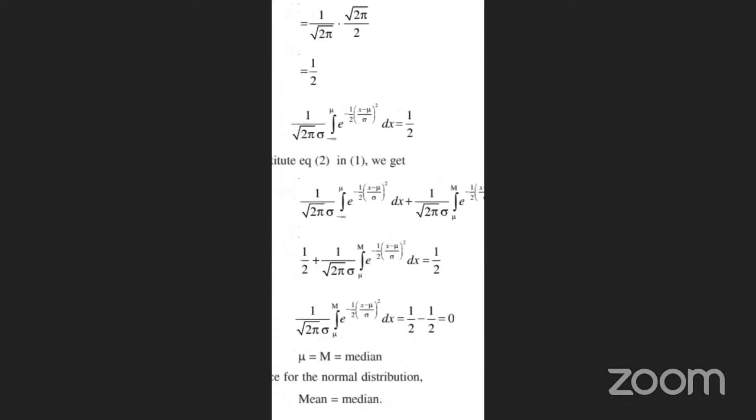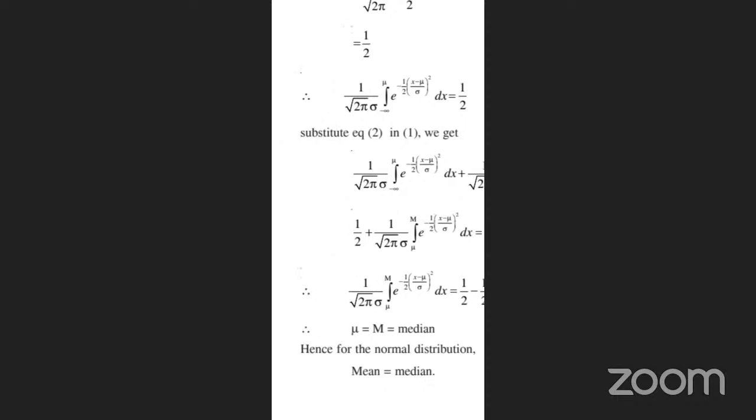e power minus 1 by 2 x minus mu whole square by sigma square dx is equal to 1 by 2. Therefore, 1 by root 2 pi sigma, integration of mu to mu, e power minus 1 by 2 x minus mu by sigma whole square dx. So both the values we know, 1 by 2 minus 1 by 2, that is the simplification of both the values. My 1 by 2 minus 1 by 2 is equal to 0. Mu is equal to m is equal to median. Hence for the normal distribution, mean is equal to median.